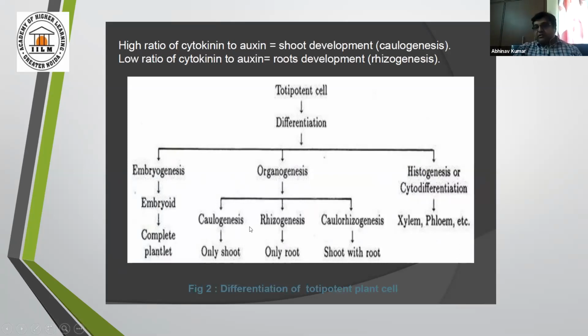These three are mentioned here: caulogenesis, rhizogenesis, and caulorhizogenesis. If it is caulogenesis, then only shoot will appear. If you want to go for root, you have to change the growth regulator combination ratio. Rhizogenesis will produce roots, and caulorhizogenesis will produce shoot with root. So in histogenesis or cytodifferentiation, xylem, phloem, etc. are taken into consideration.